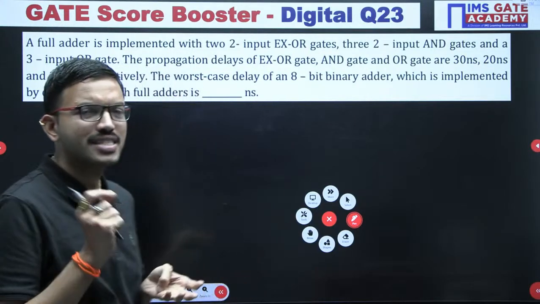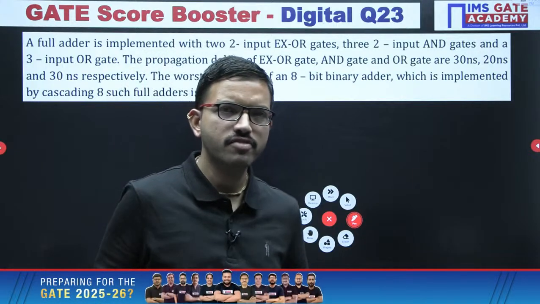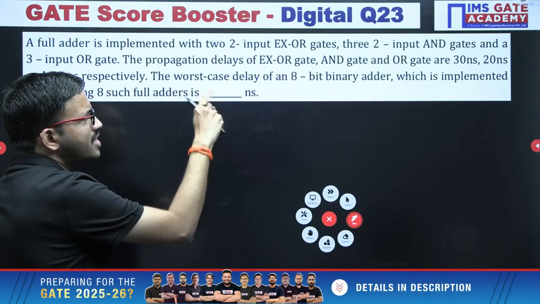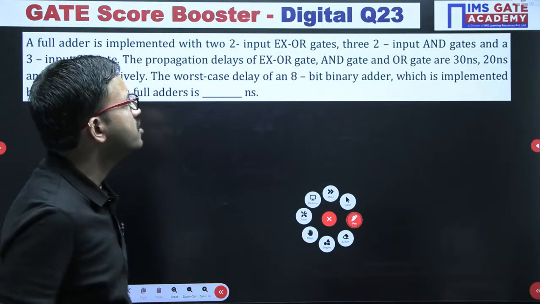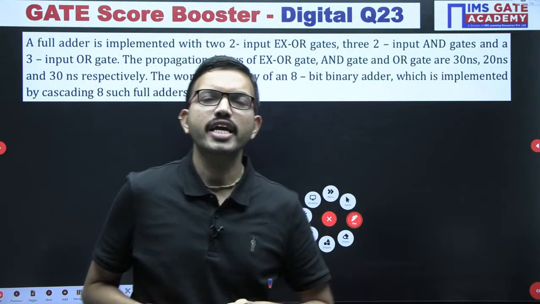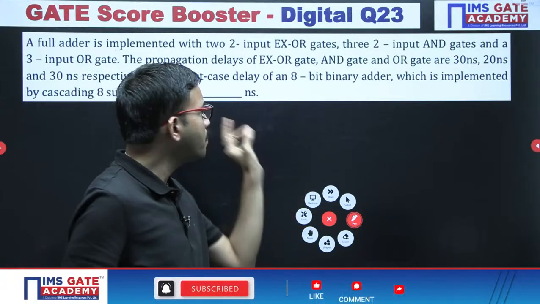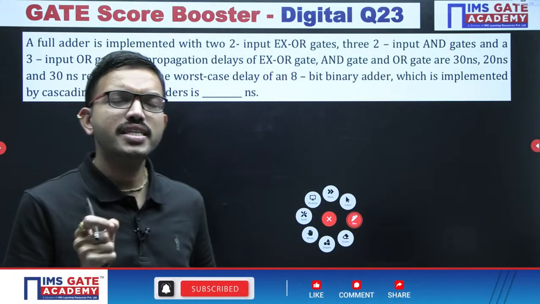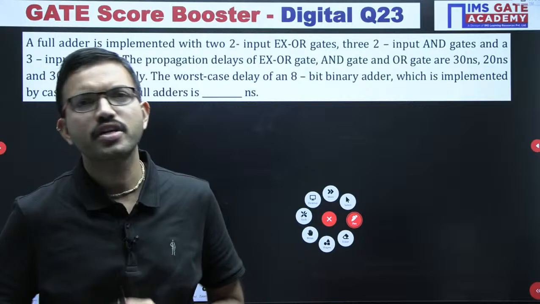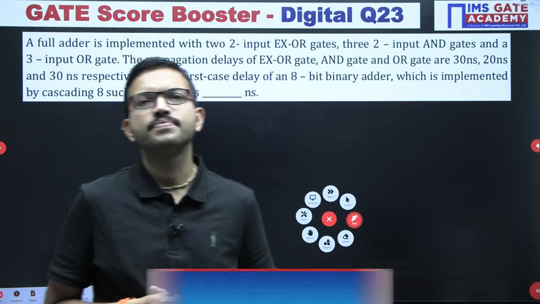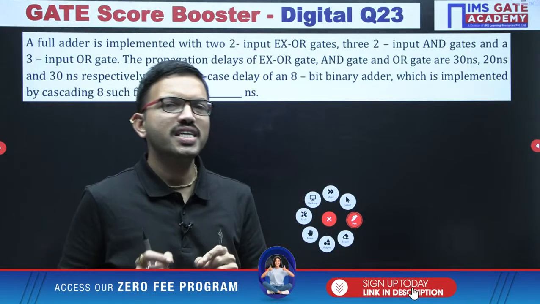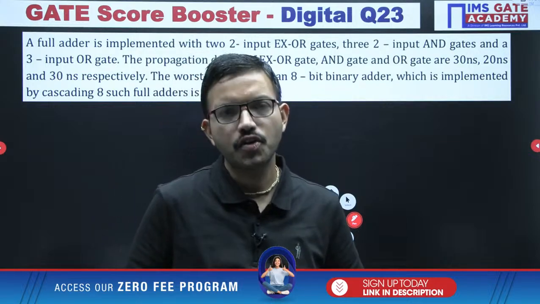Once you get the sum delay and carry delay of a full adder, with the help of that information we have to calculate the worst case delay of an 8-bit binary adder, which is implemented by cascading 8 such full adders. That means this question is related to an 8-bit ripple carry adder, that's all. But they are asking for the worst case delay. Worst case delay means the carry propagation has to take place through all the stages. All of you confirm?